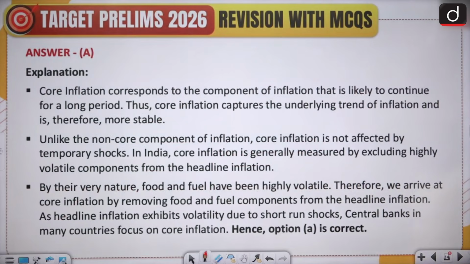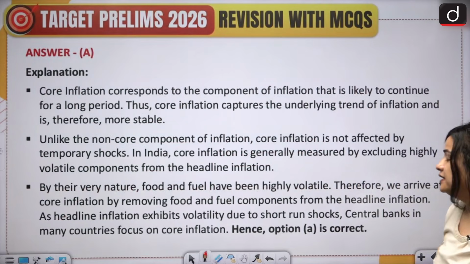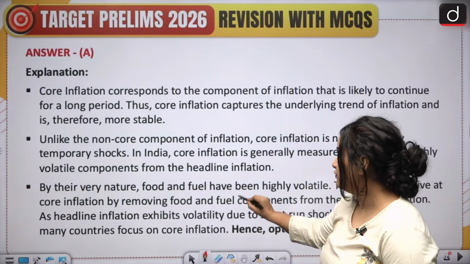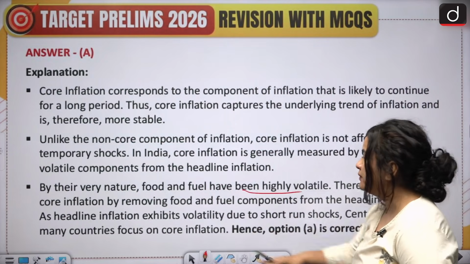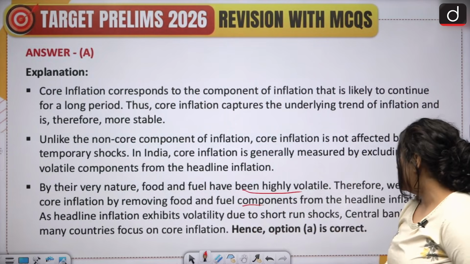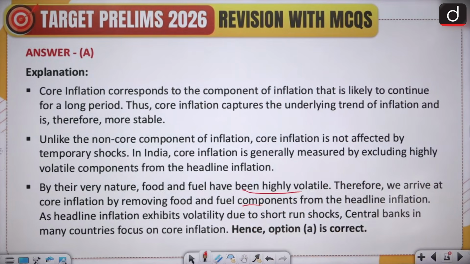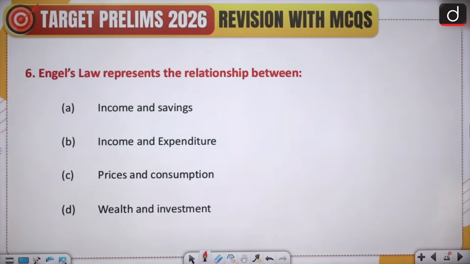Now here is the explanation, and you can see that by their very nature, food and fuel have been highly volatile, and therefore we arrive at core inflation by removing food and fuel components from the headline inflation. All right, and therefore option A is the correct answer.